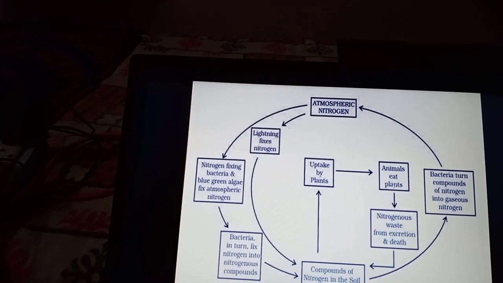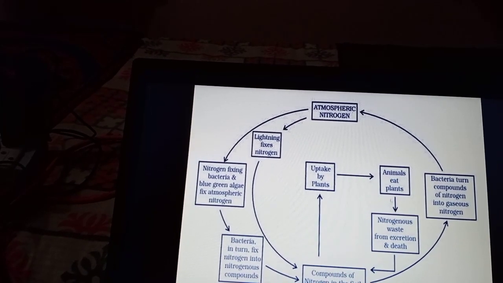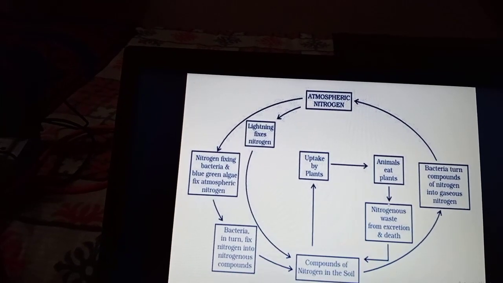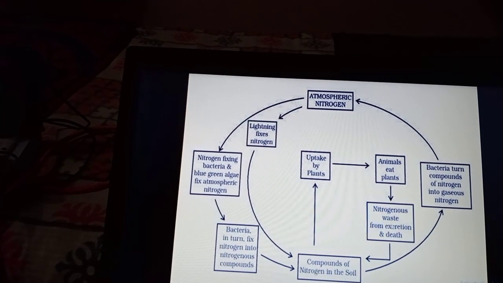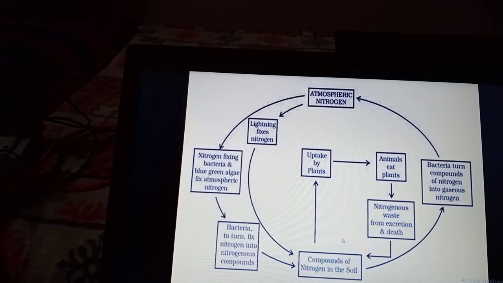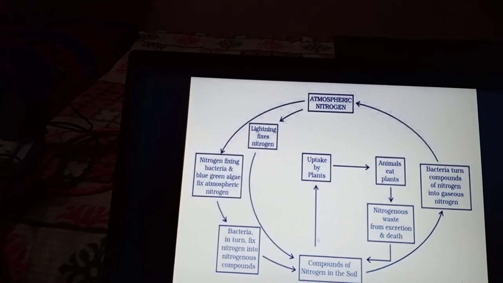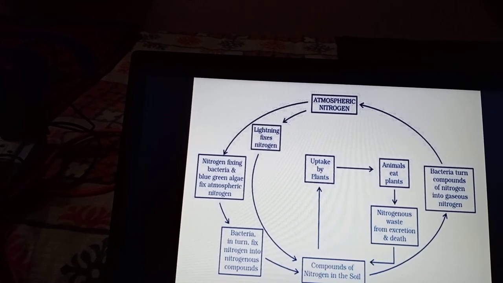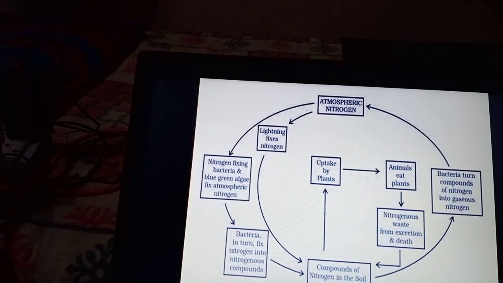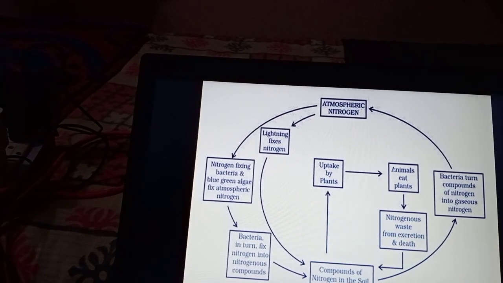And during the excretion of animals, and when plants and animals are dead, they form the nitrogenous waste, that is, waste containing nitrogen. During decomposition, by decomposing bacteria, ammonia is released. This ammonia is again converted into nitrites and nitrates, absorbed by the plants, and again eaten by the animals.